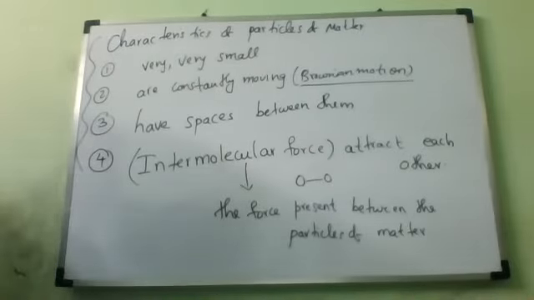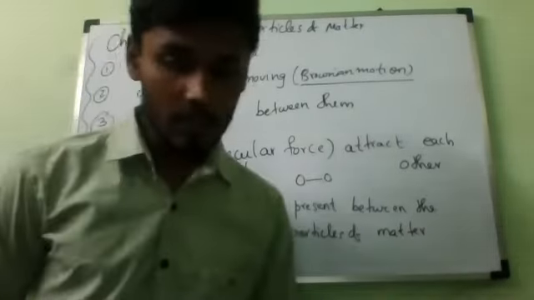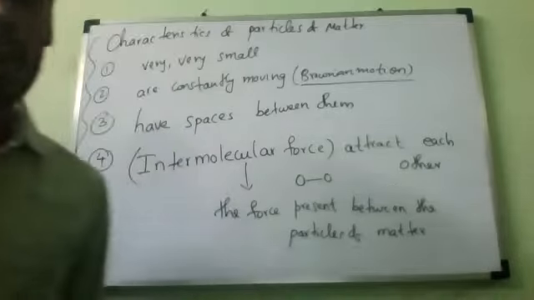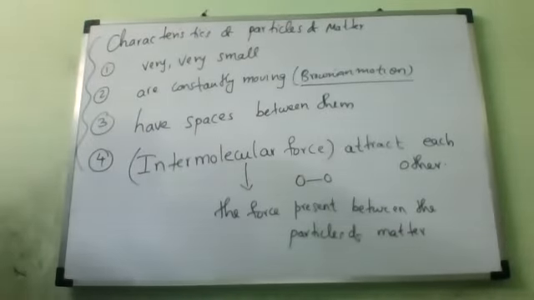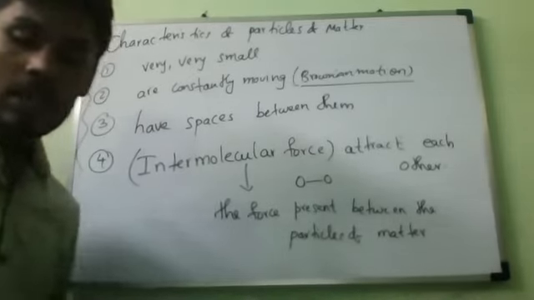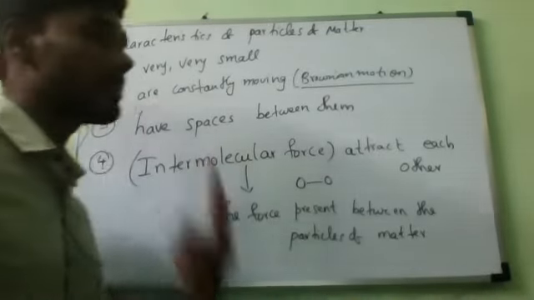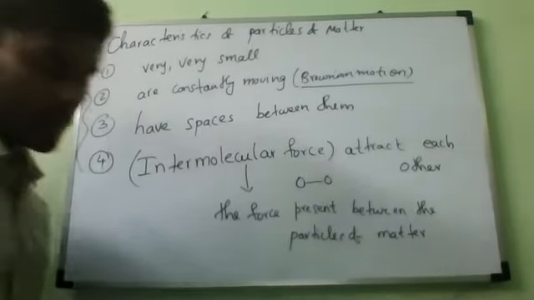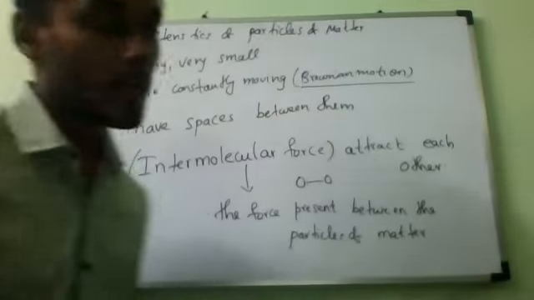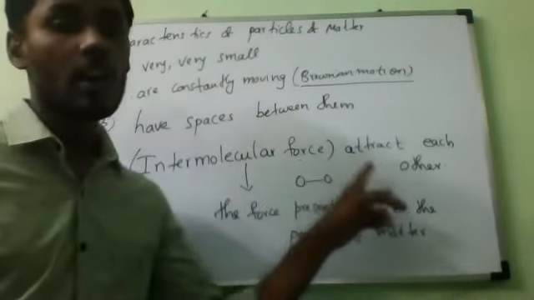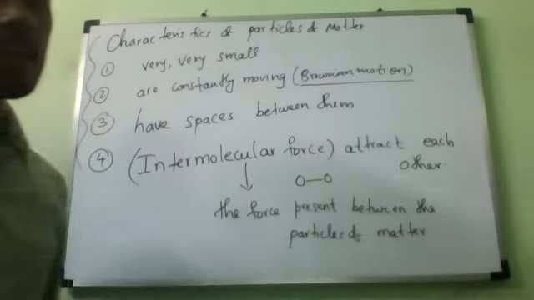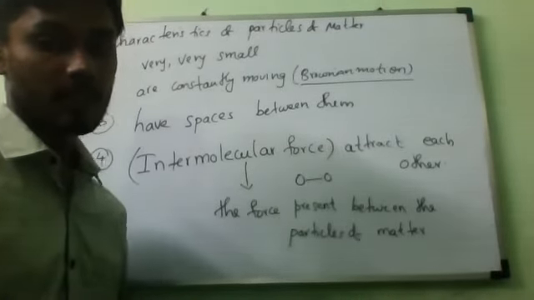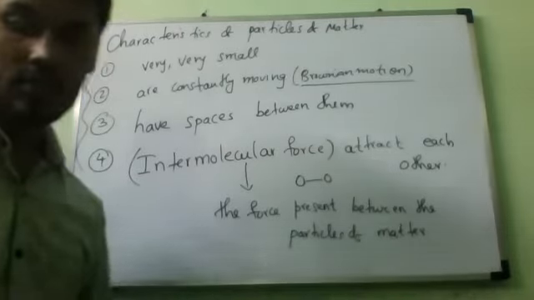Next, the particles of matter have spaces between them. That is point number 3. And what is the last point? The particles of matter attract each other. In brackets you can write intermolecular force. Is it okay?